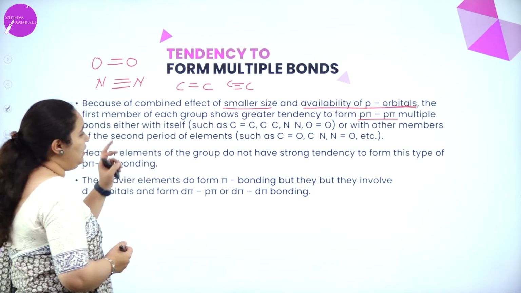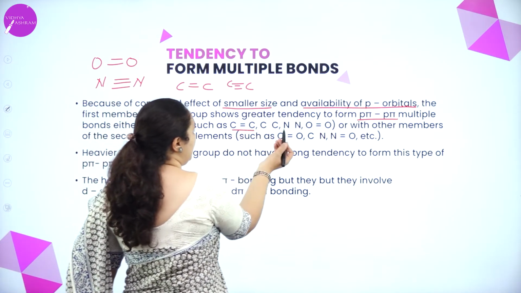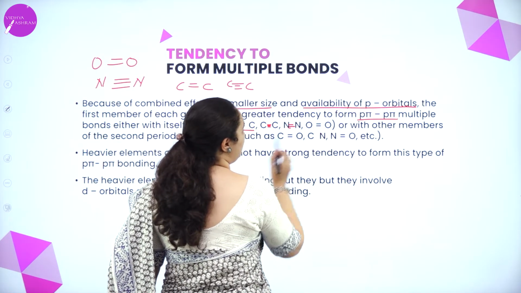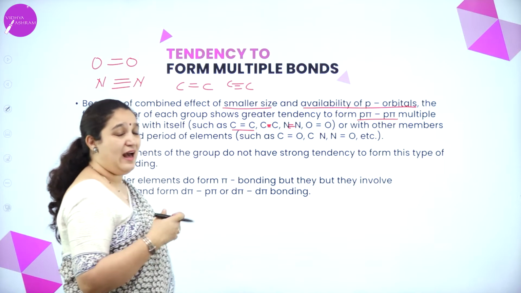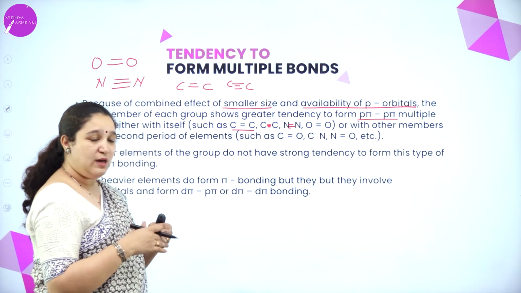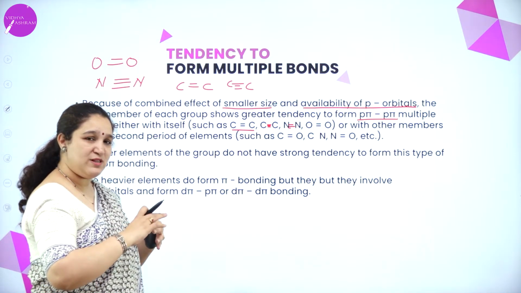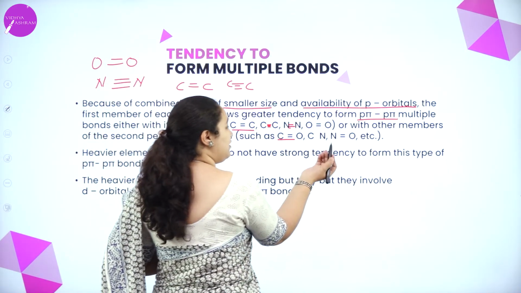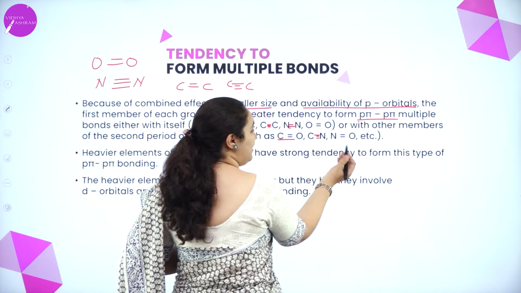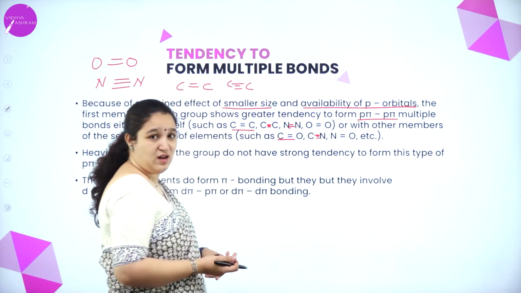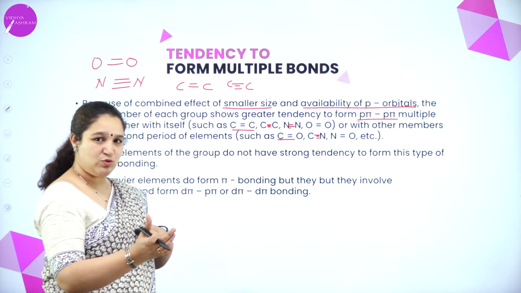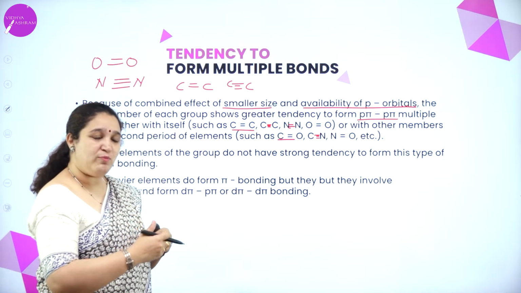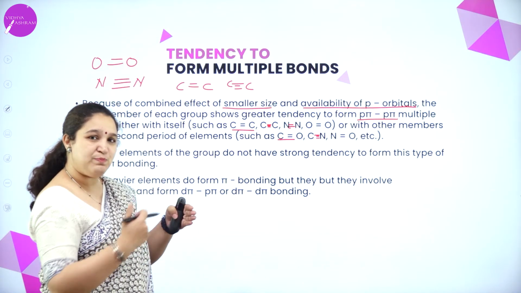That is the reason all of them, you can see carbon-carbon can form double bond or triple bond, nitrogen triple bond, oxygen double bond. Similarly, they have a tendency to form the double or triple bond with the elements of the same period, not a different one. Okay, you can see carbon with oxygen and then carbon with nitrogen, nitrogen with oxygen, etc. Among themselves only, they will have multiple bonds. They do not want to form multiple bonds with the elements below them.